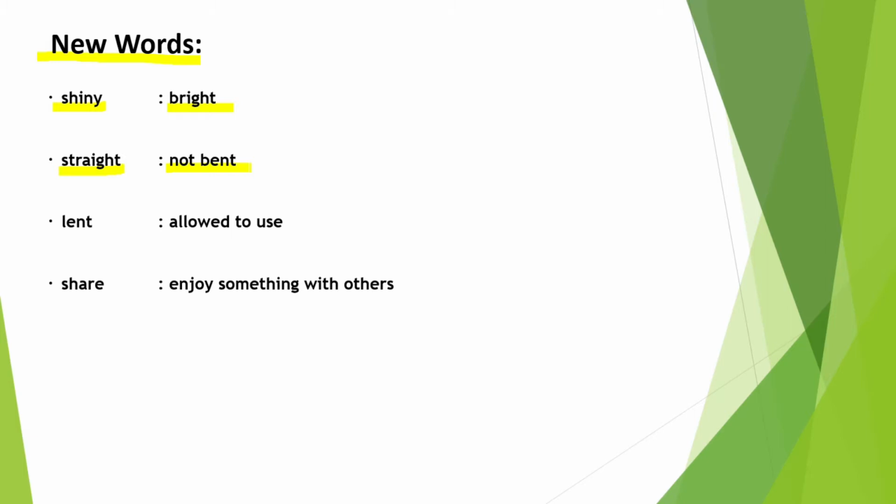Then lent. Lent means allowed to use. If you borrow something from someone, then you can say that you have lent something from somebody. That means you are allowed to use someone's things.